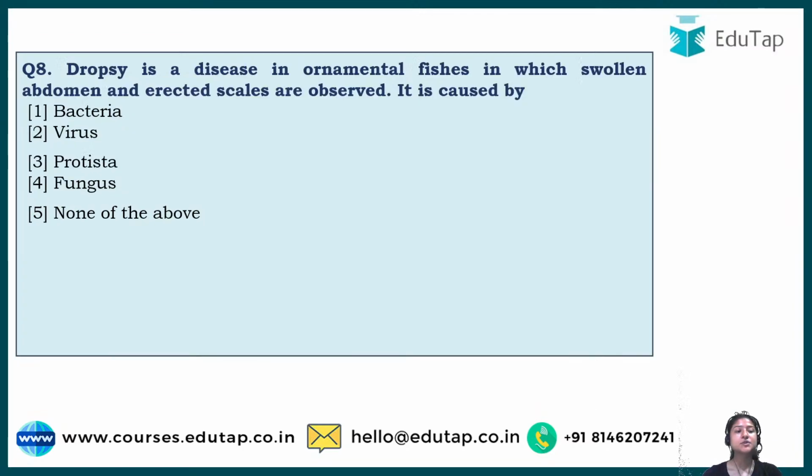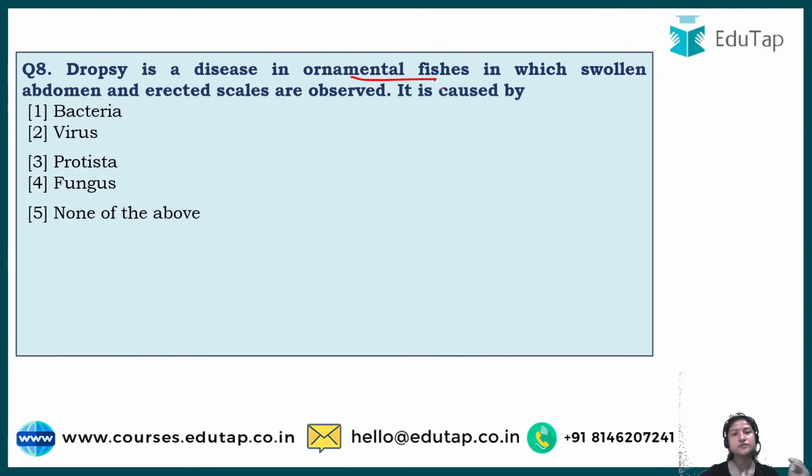Okay, now let's come to question number 8, that is, dropsy is a disease in ornamental fishes in which swollen abdomen and erected scales are observed. It is caused by. So basically fishes are also cultivated in agriculture, right? So when you cultivate even fishes, they have certain diseases that we need to tackle. So what are ornamental fishes?